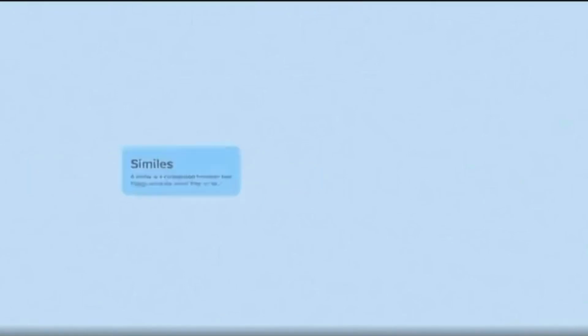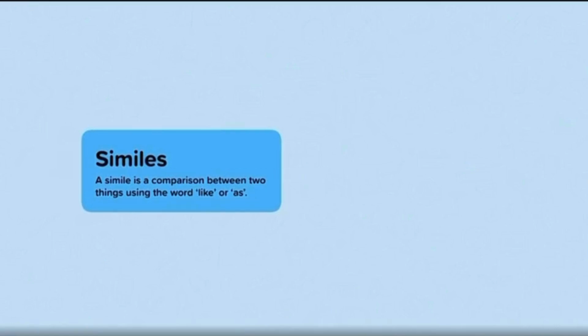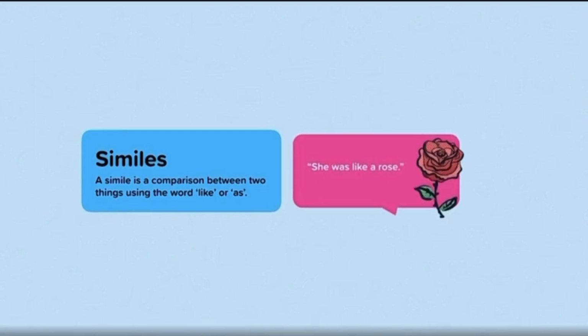Similes in our writing. Let's look at the definition of a simile. A simile is a comparison between two things using the word like or as. An example of a simile is, she was like a rose. In this example, a girl is being compared to a rose. This example used the word like to compare the two things.